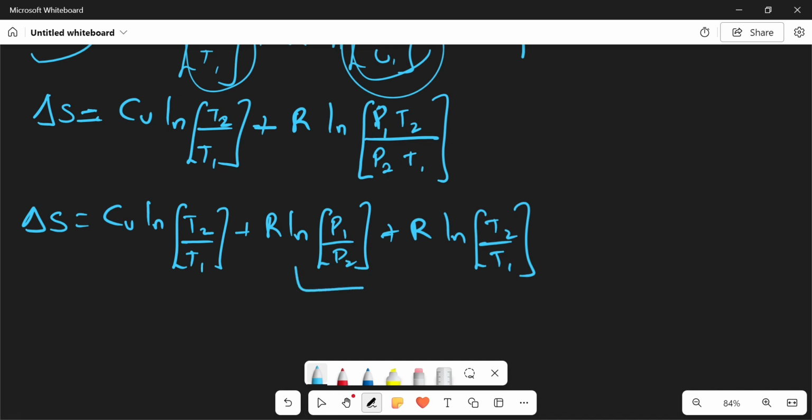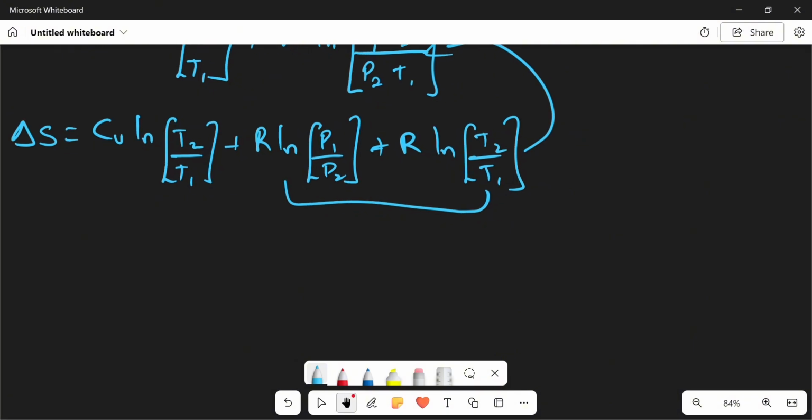Don't forget that this particular thing here is still equal to what we have here. They're actually equal. Because this R and ln are similar, I can just bring up one and then use P2 to multiply P1, to multiply T2, and P2 to multiply with T1. Okay, good. So this is what we have.